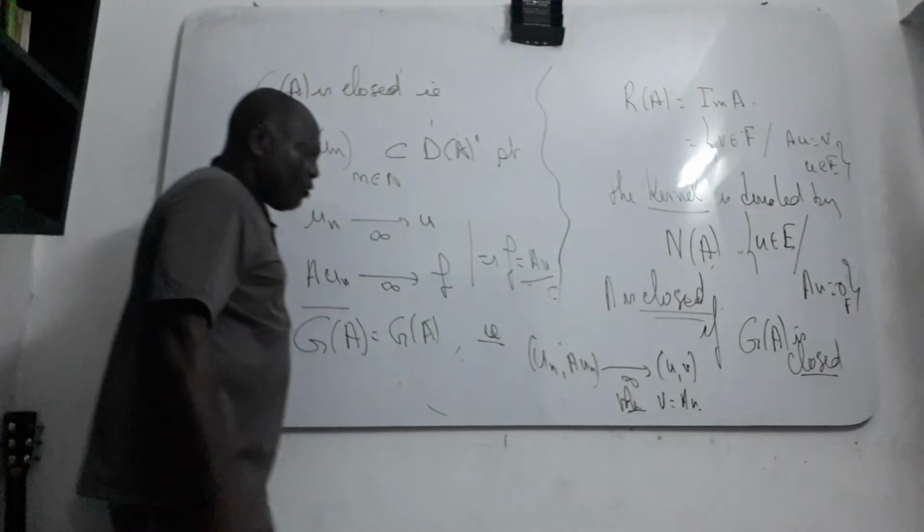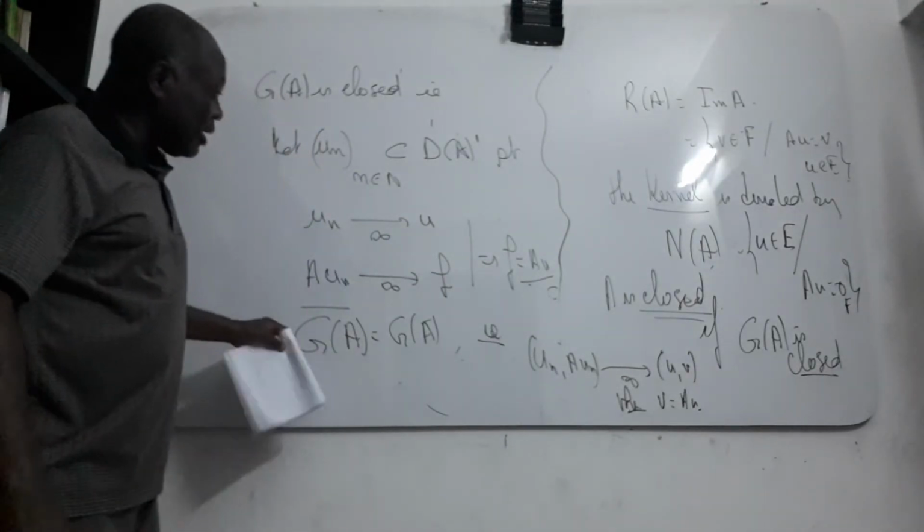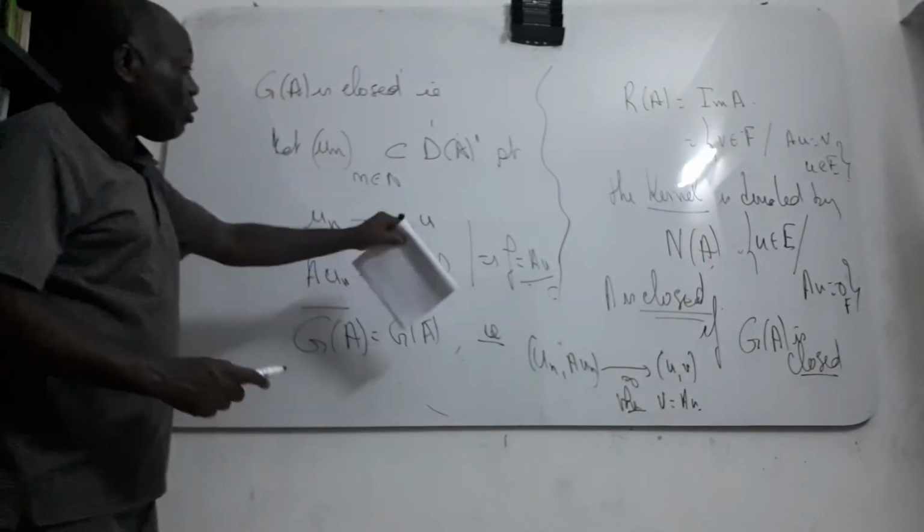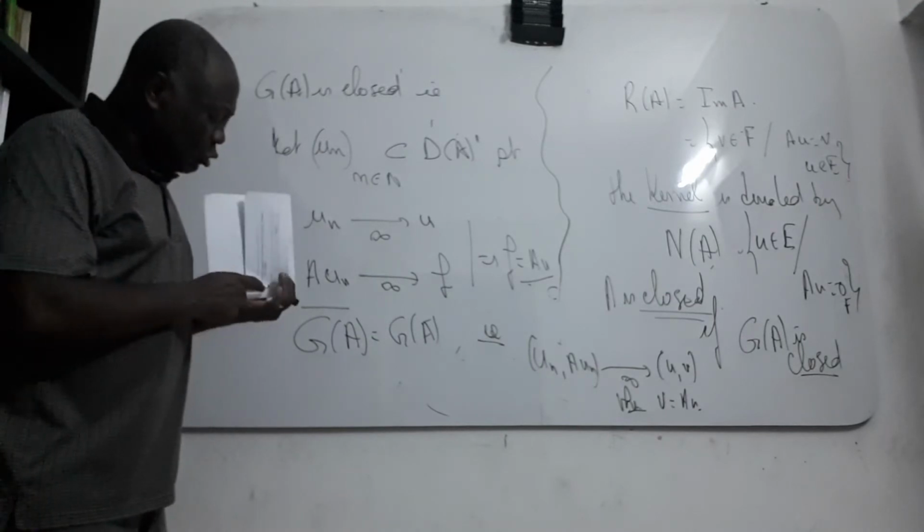It's very simple. So when the graph is closed, the operator A is also closed.